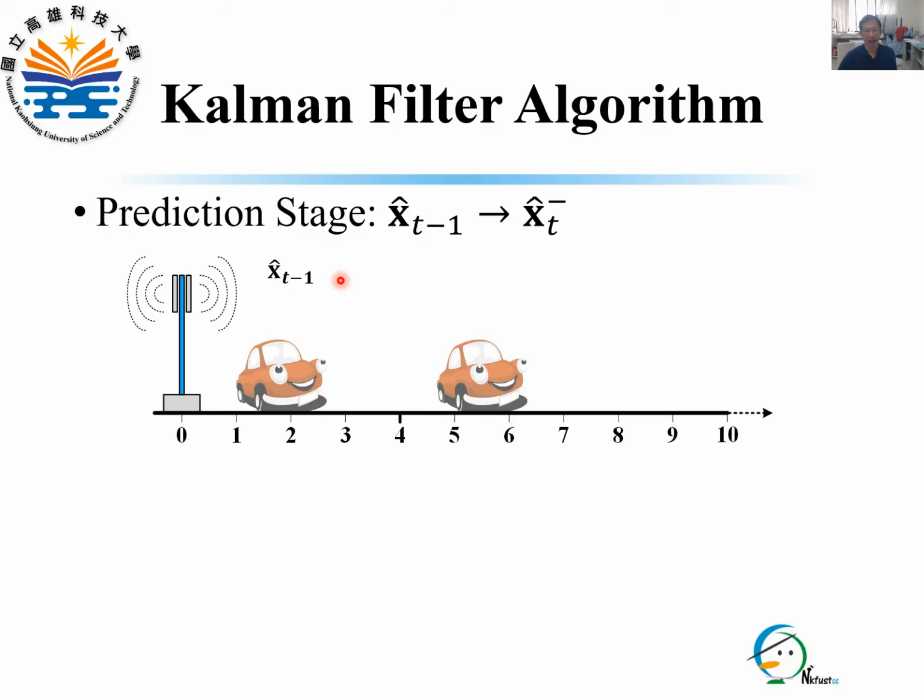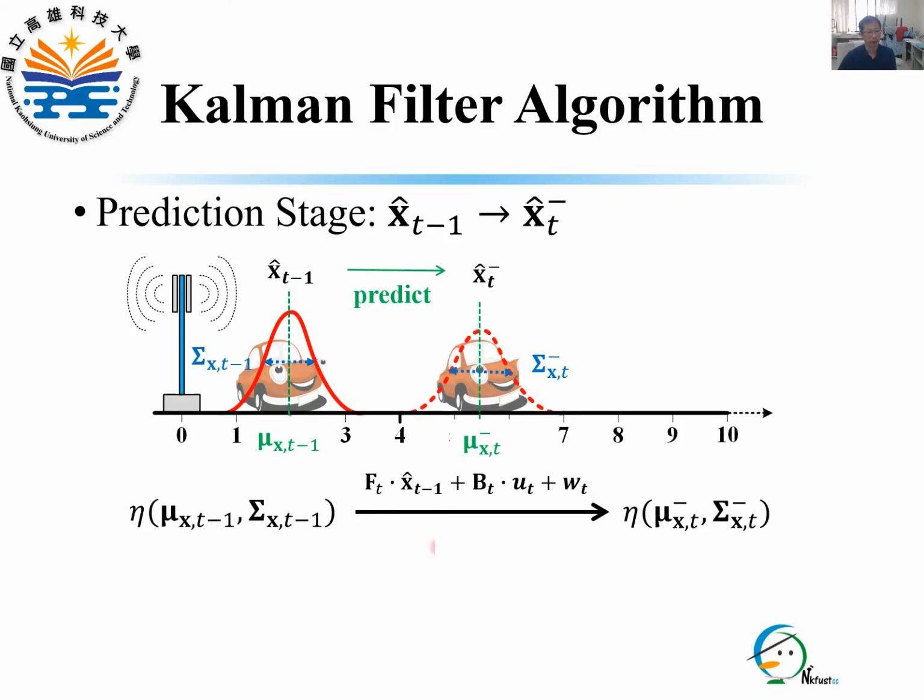For an estimate s_{t-1} hat modeled by a Gaussian distribution, the prediction stage uses the linear prediction equation to predict s_t minus hat. According to the multiplication formula mentioned before, multiplying s_{t-1} hat by F_t makes its mean vector and covariance matrix become these two terms, respectively.